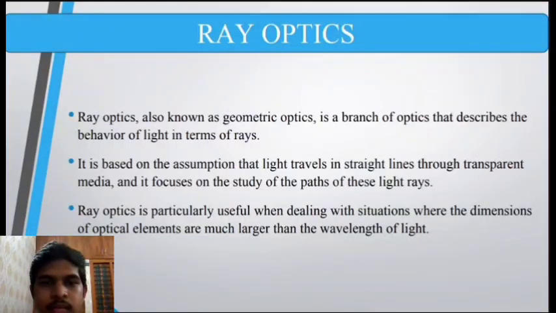So, ray optics. Ray optics, also known as geometric optics, is a branch of optics that describes the behavior of light in terms of rays. So, in this ray optics, we treat light as rays. That is, they are traveling in a straight line. They are not bending, they are just traveling from one point to another point through a straight line.